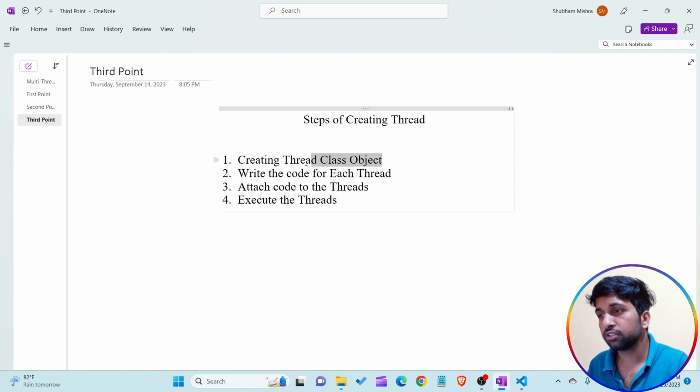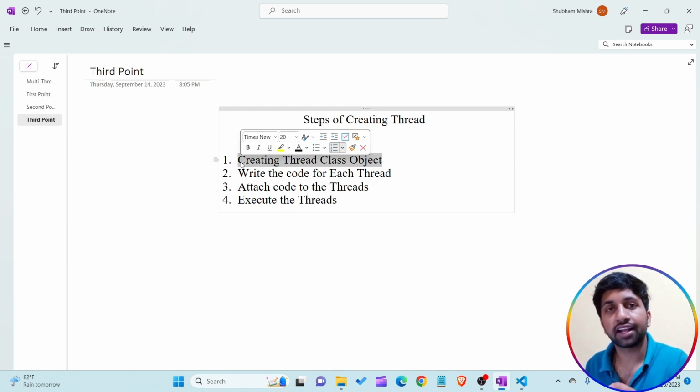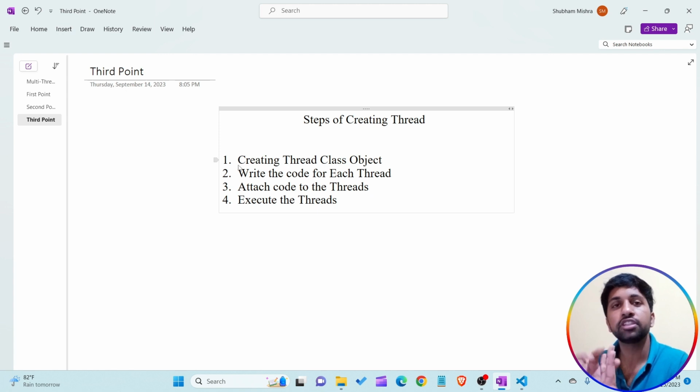So the first step for creating the multi-threading program is creating the thread class object. I am creating the three objects t1, t2, t3 of the thread class. The second point is we have to write lines of code for each thread. Means for the t1 thread I have to write some line of code, for the t2 thread I have to write some line of code, for the t3 thread I have to write some line of code.